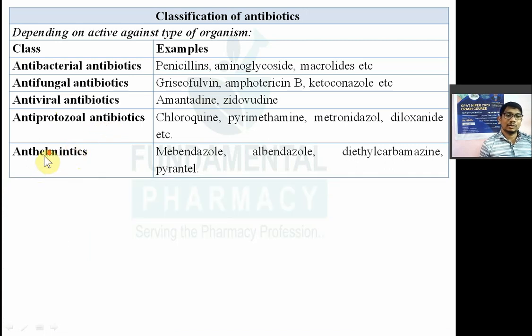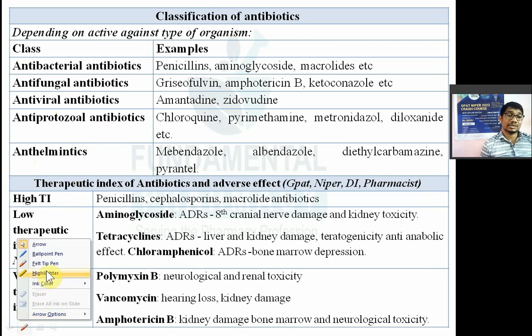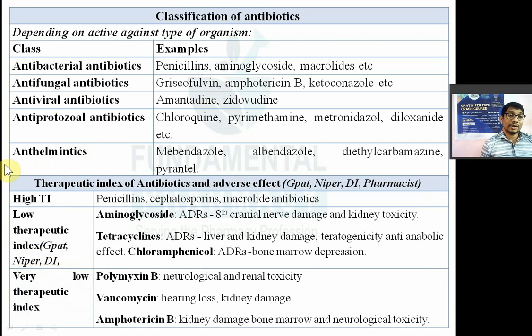Now again, according to the therapeutic index, they are classified into different types. So this classification again very important. So according to therapeutic index, what is therapeutic index? Therapeutic index क्या होता है कि it is a ratio of LD50 divided by ED50. Effective dose in the 50% of population and lethal dose in the 50% population. That is known as the therapeutic index.